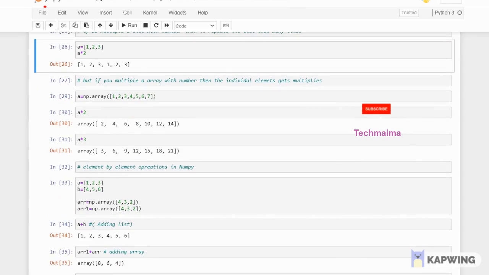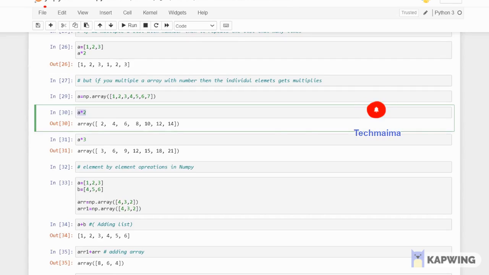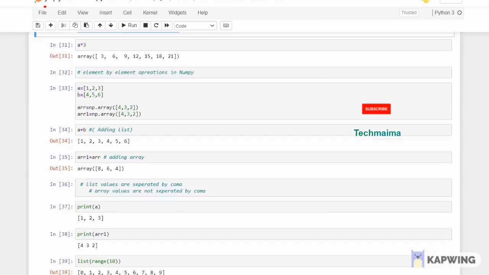But if you multiply an array with any value, these values are getting multiplied. I'm taking array 1, 2, 3, 4, 5, 6, 7. If I do arr asterisk 2, then 1 into 2 is 2, 2 into 2 is 4, 3 into 2 is 6, see, 2, 4, 6, 8, 10, 12 and 14, right? So this is one difference between list and array. Multiplication differs. Okay, so element by element operations you can do in NumPy, which is not possible in list.